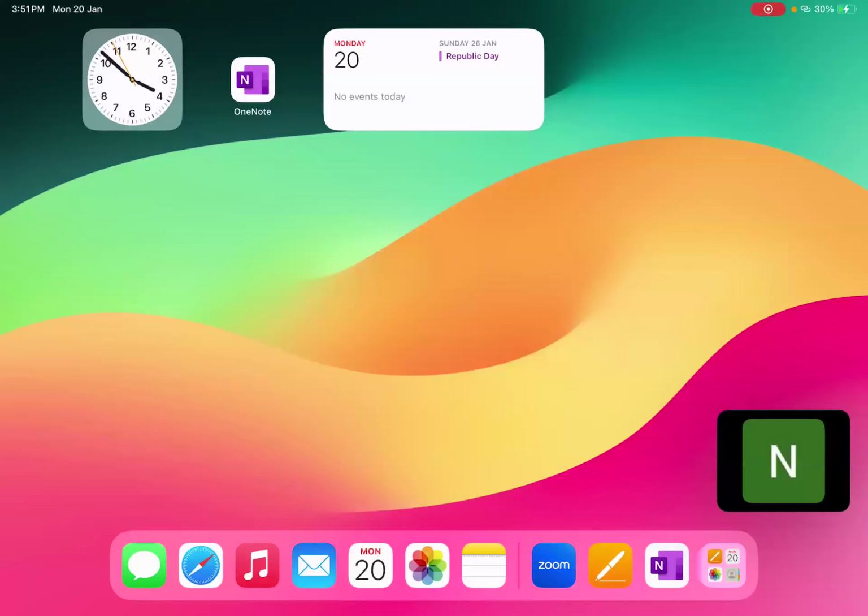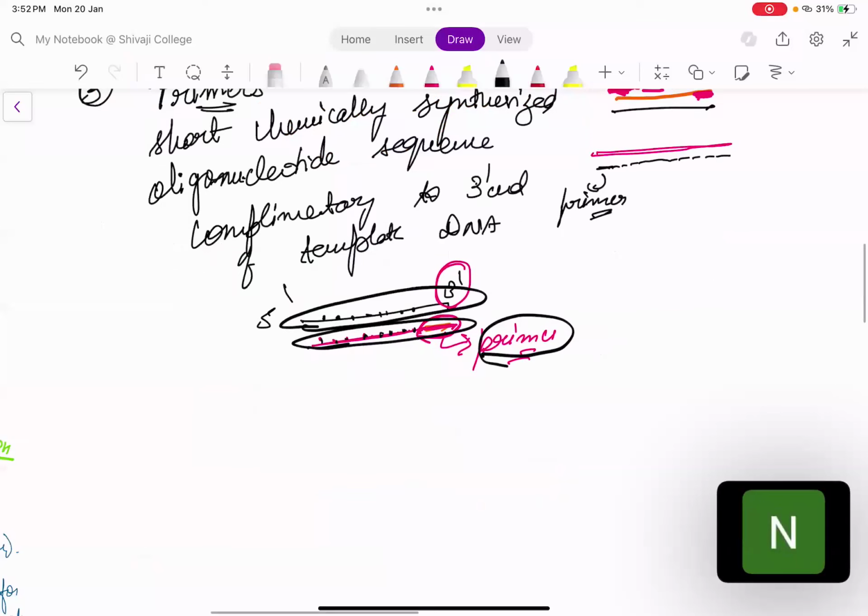Yeah, so next, the third thing that we have added is primers. Now, what is the fourth thing that you will add? The fourth requirement is the four types of deoxyribonucleotides. The deoxyribonucleotides that you are adding, four types of deoxyribonucleotide, you also need to add in the reaction.